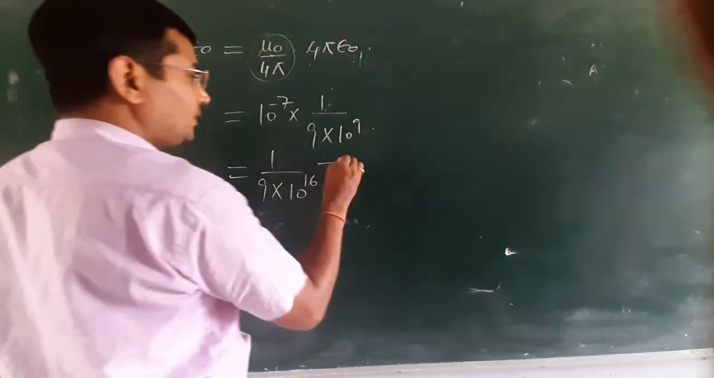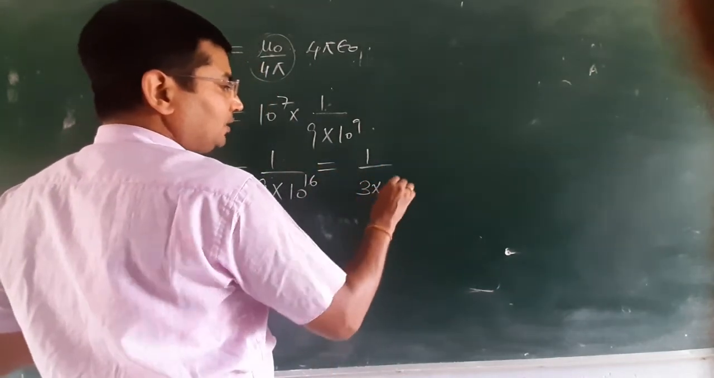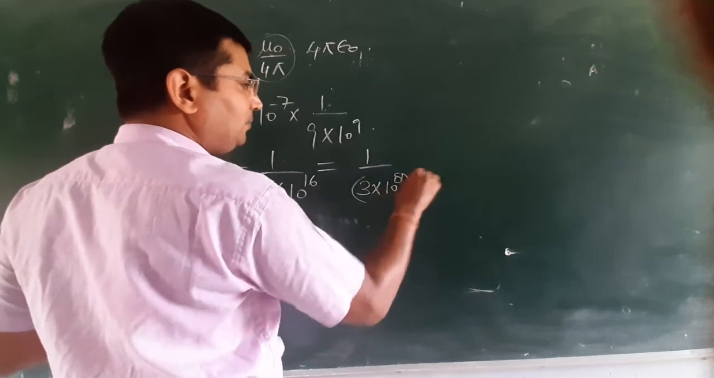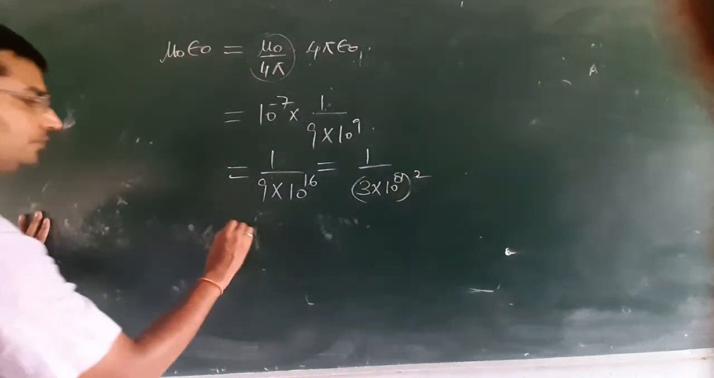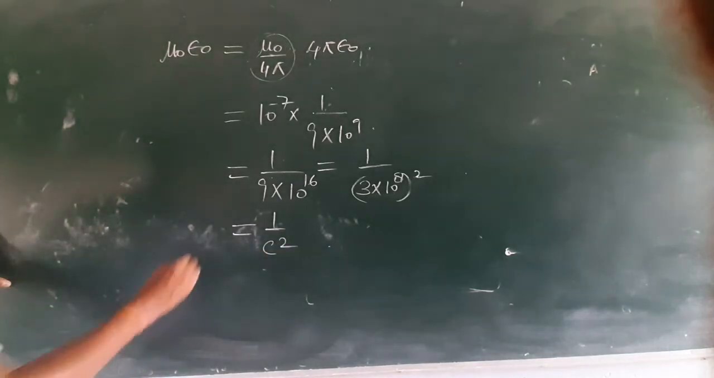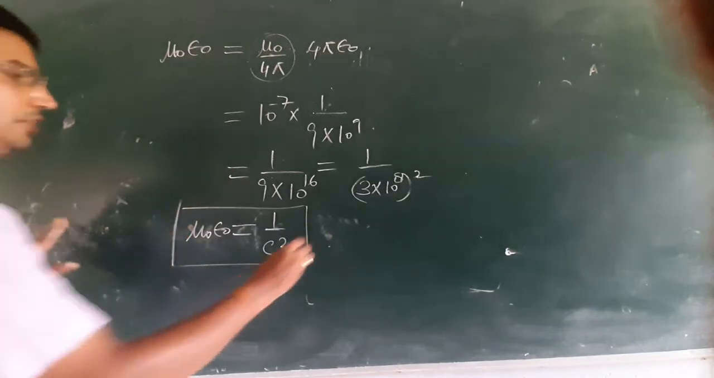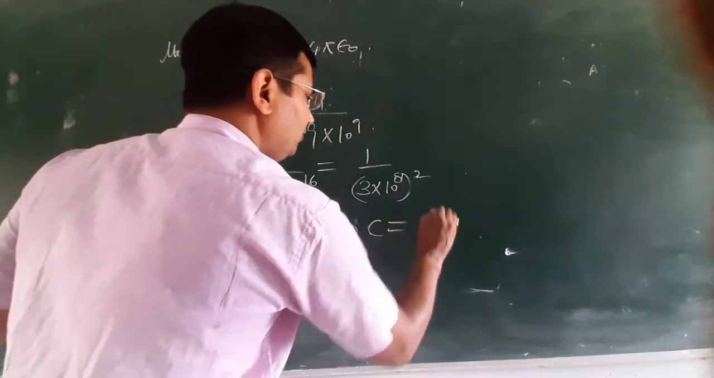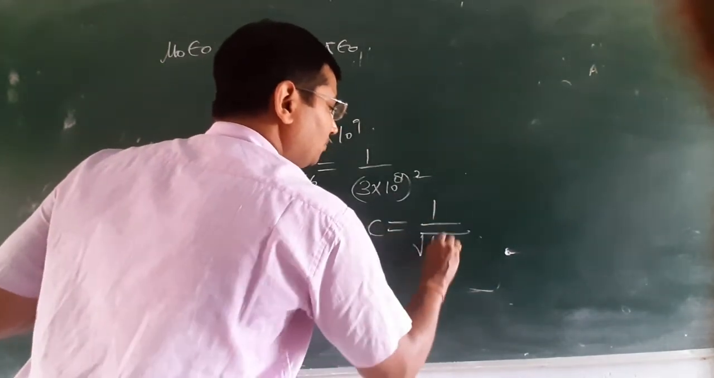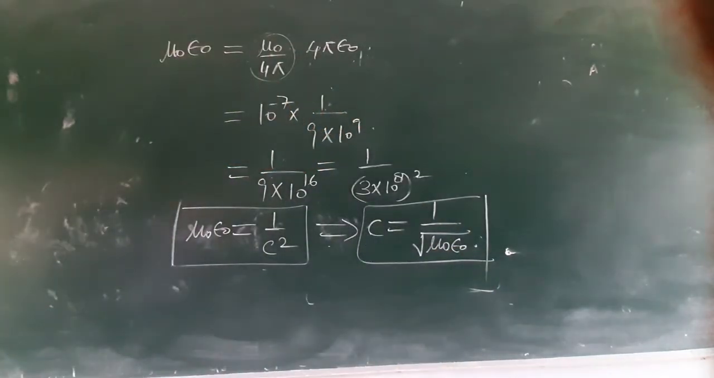You know, the value of speed of light in vacuum is 3 into 10 power 8 meter per second. So C square, the square of the speed of light, means mu naught epsilon naught is equal to 1 by C square, and C is equal to 1 upon under root mu naught into epsilon naught. This is the speed of light. Speed of light is equal to 1 upon under root mu naught epsilon naught.